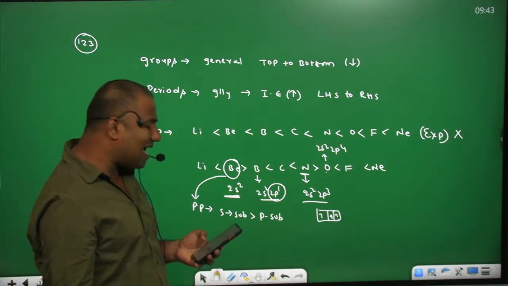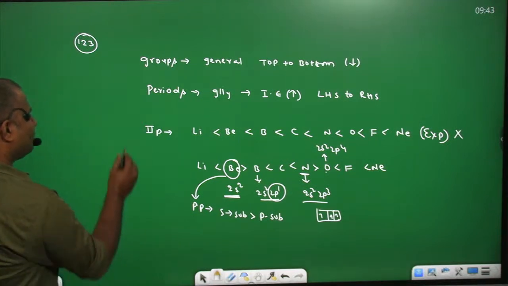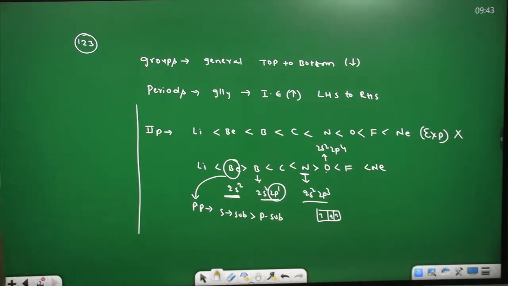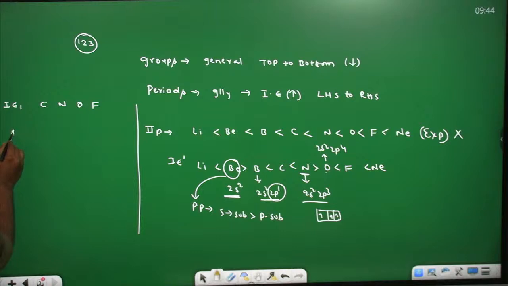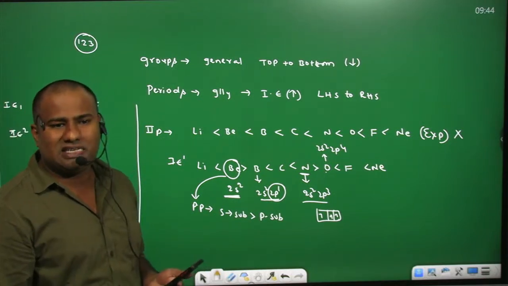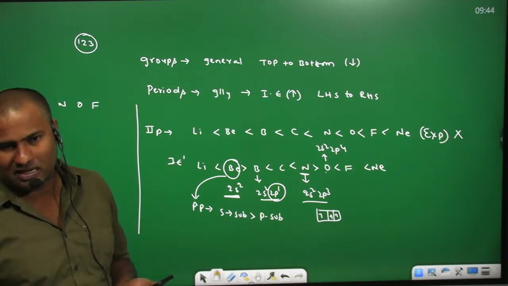Now he is asking the second ionization enthalpy of these elements. What are the elements we have? Carbon, nitrogen, oxygen and fluorine. See, simple logic. If he is asking for ionization enthalpy 1, directly you can take this particular order for IE1. If he is asking IE2 or IE3, you just reduce the atomic number by 1 unit, taking the element before the given atom.